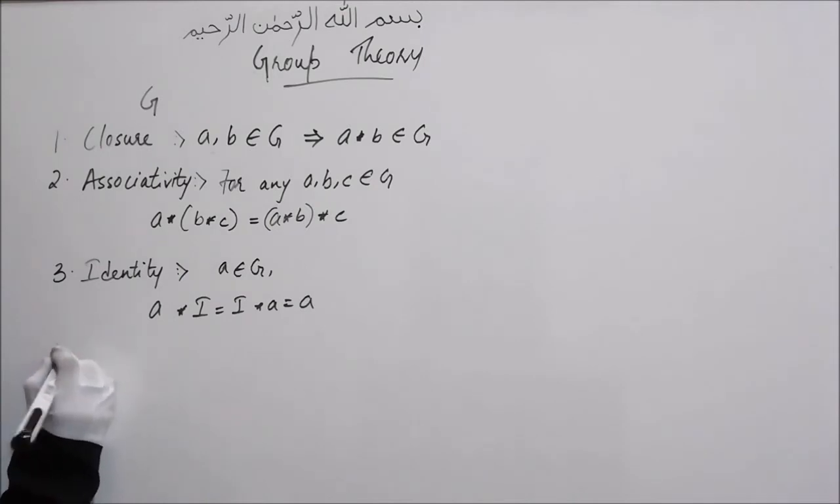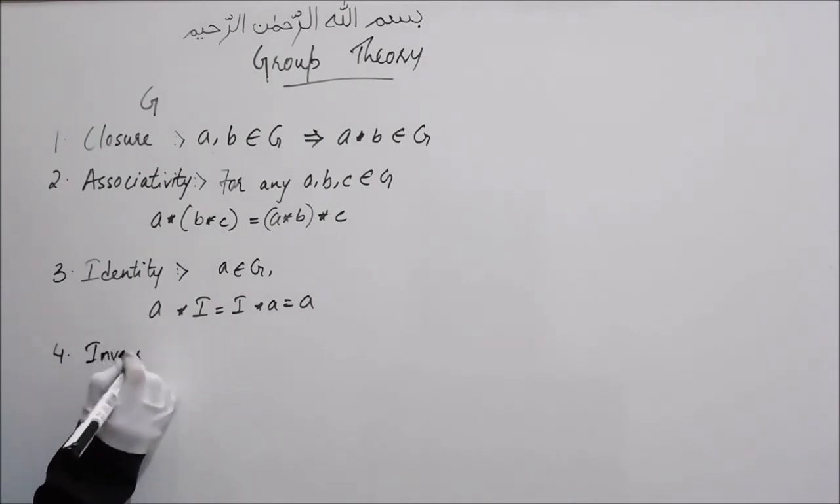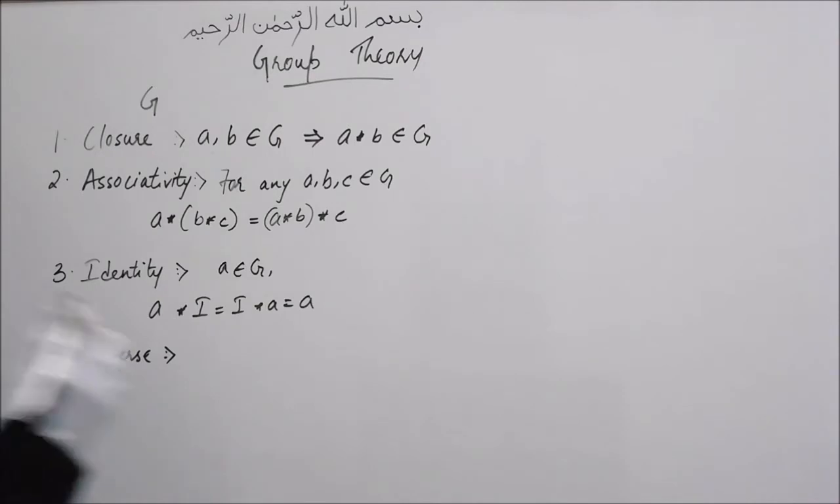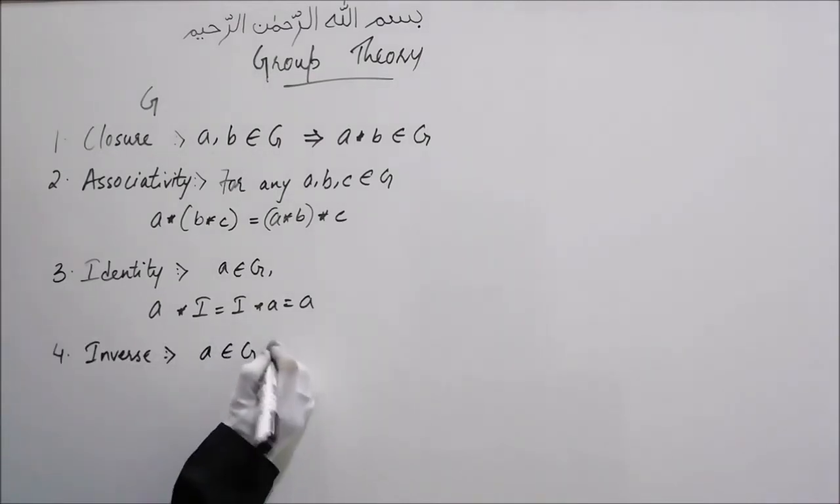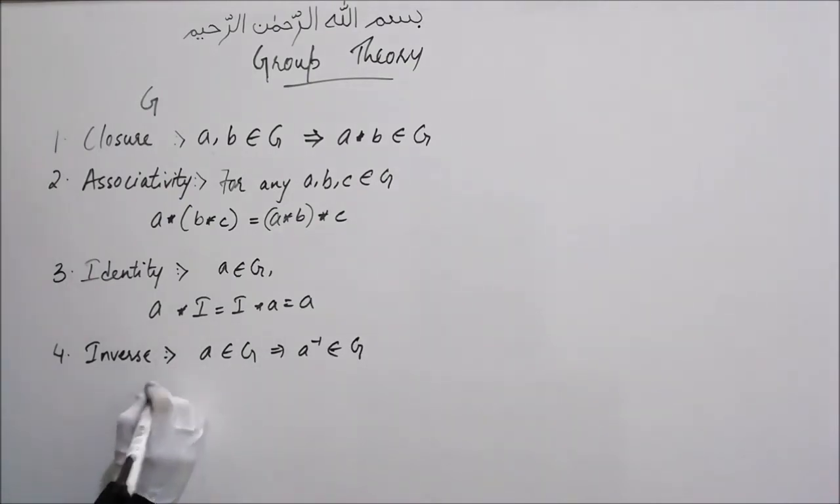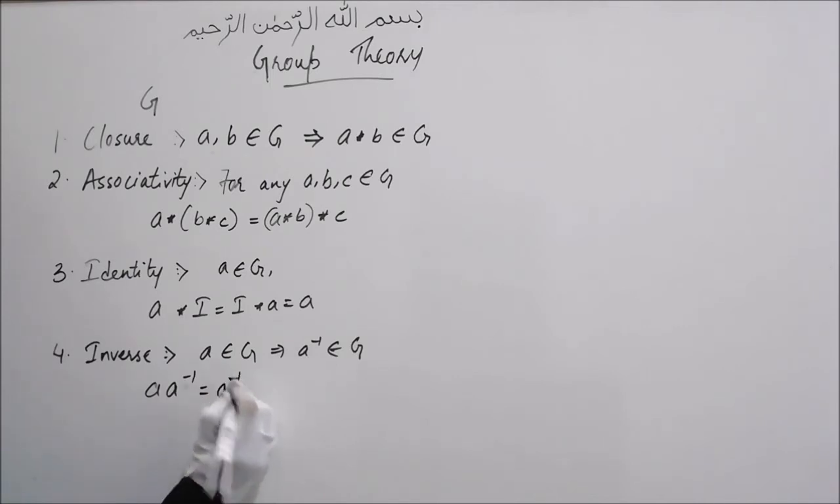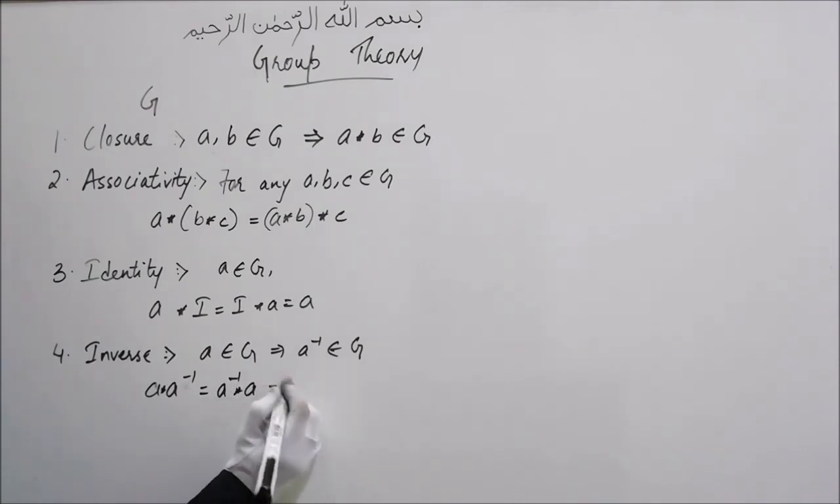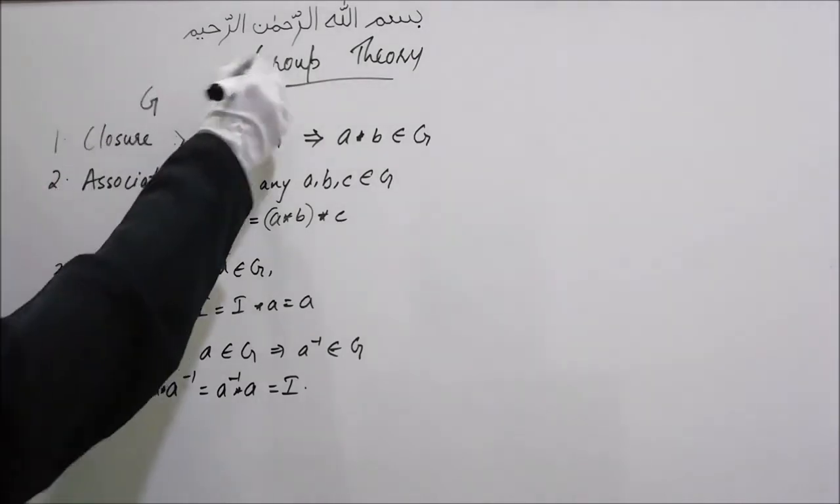The fourth condition is the existence of inverse. That is, for each A belonging to G, there is also an A inverse which belongs to G, such that A composition A inverse is equal to A inverse composition A, which is equal to I, where I is the identity element. Now a set which satisfies all of these four properties is called a group.